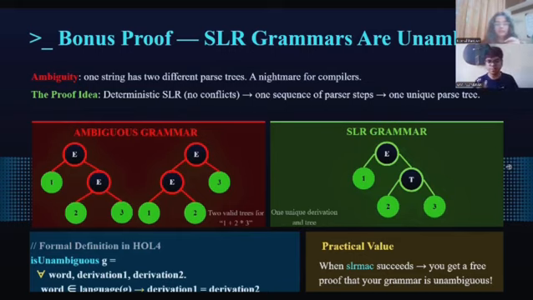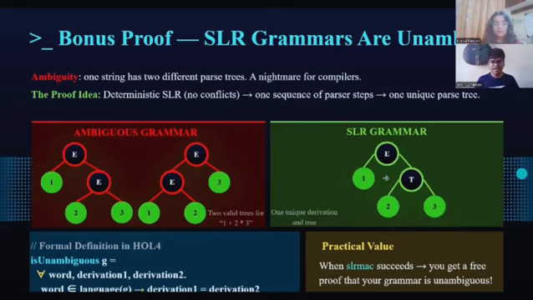The paper proves that SLR grammars are always unambiguous as a corollary of soundness and completeness. The logic is elegant. Since the automaton is deterministic, no conflicts allowed, it can only follow one sequence of steps for any input. Therefore, there can only ever be one parse tree. This is formally defined in HOL4 as for every word in the language, all derivations must be identical. The practical value is huge. When SLR Mac succeeds in building an automaton for your grammar, you automatically get a proof that your grammar is unambiguous for free.